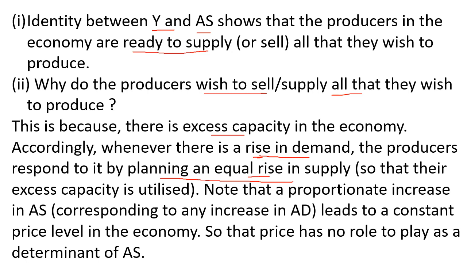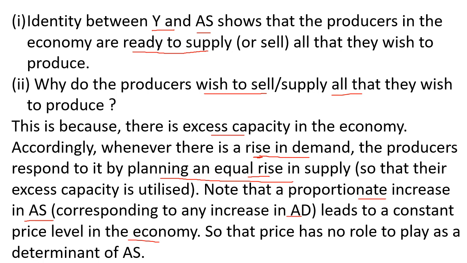Now you have to note one thing, that a proportionate increase in AS corresponding to any increase in AD leads to a constant price level in the economy. It means if there is a proportionate increase in aggregate supply with an increase in aggregate demand, there will be no effect on the price level of the economy.